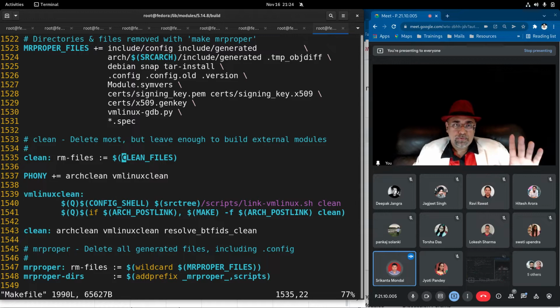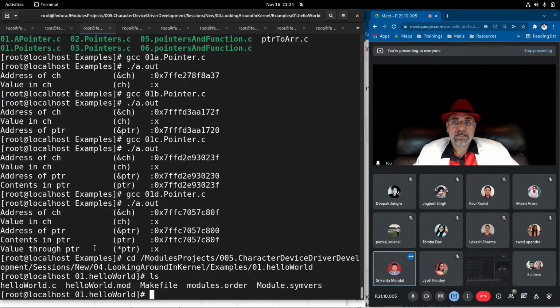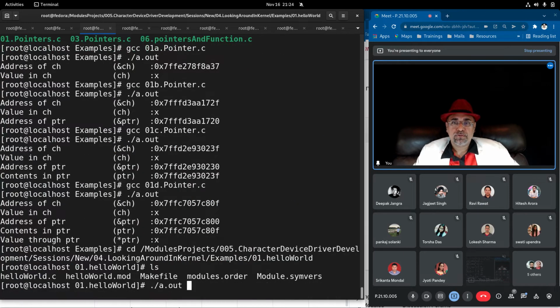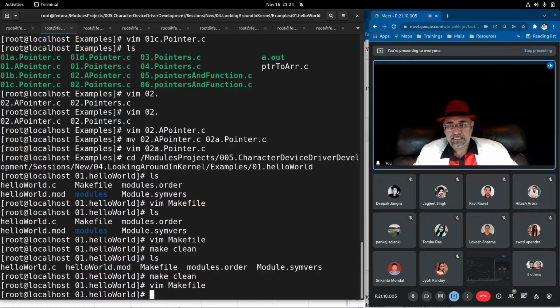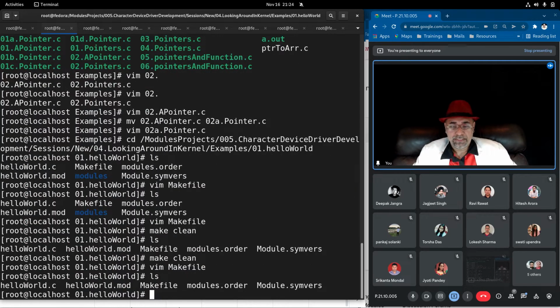But if I go onto my makefile and uncomment this line, and then I do make clean here.